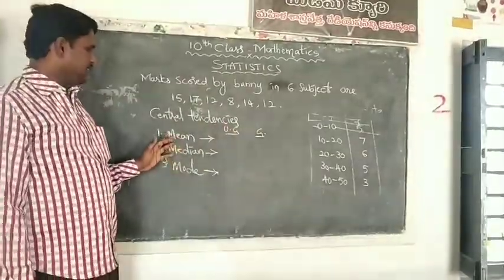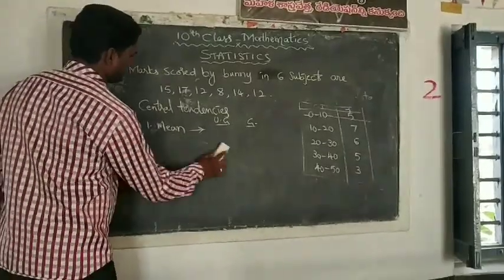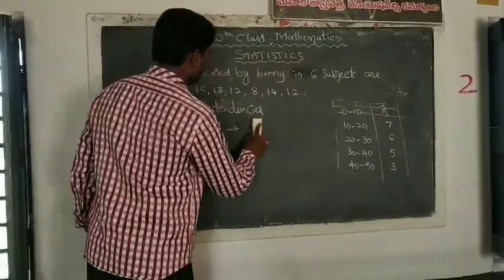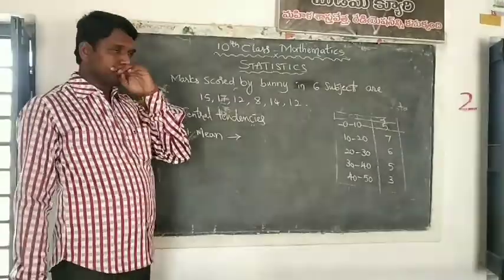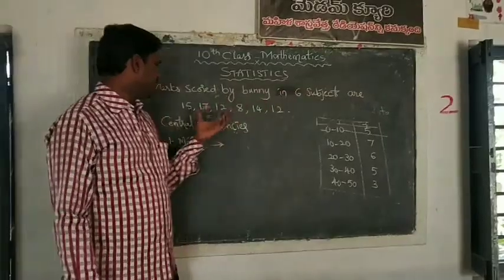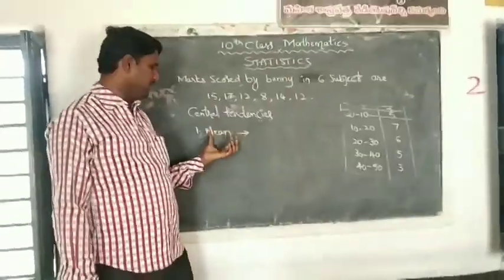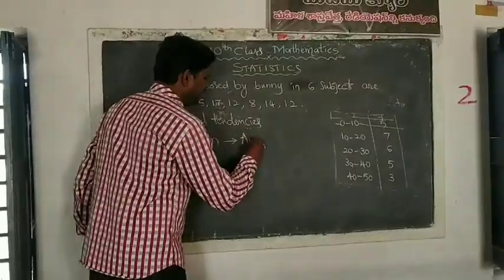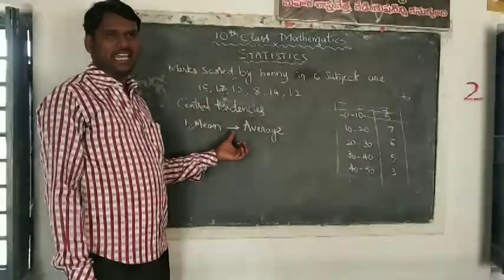That's why let us take up mean first of all. Among these three central tendencies, let us discuss mean. Here, the marks scored by a student in 6 subjects are taken like this. For this data, let us find the mean. Mean is nothing but average.